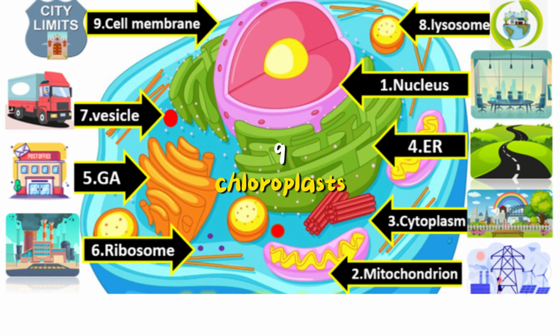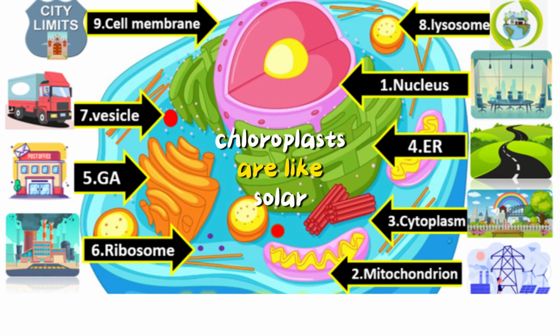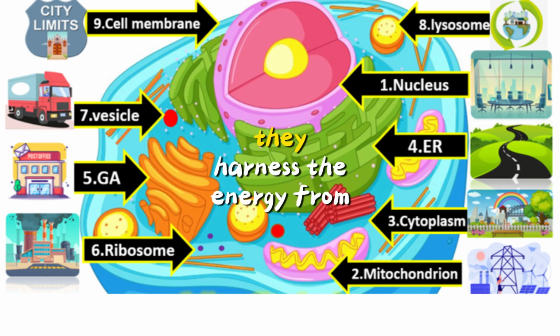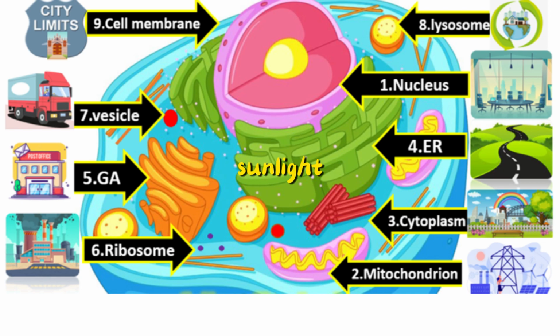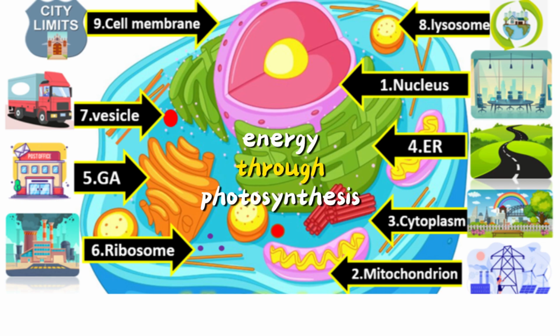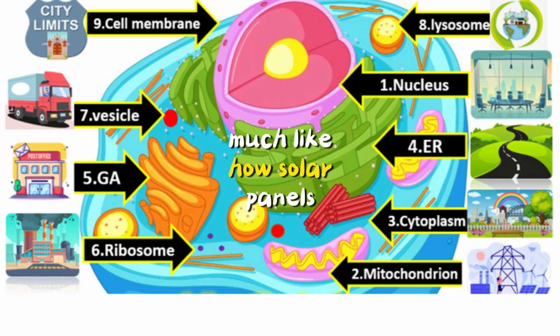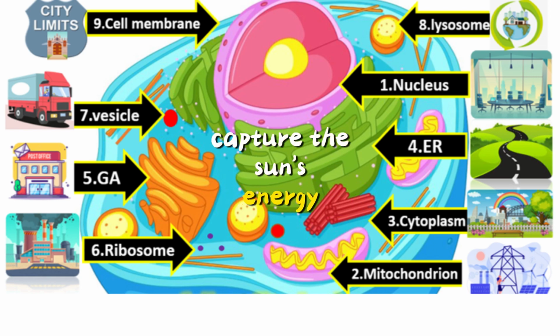9. Chloroplasts, solar panels. In plant cells, chloroplasts are like solar panels. They harness the energy from sunlight, converting it into chemical energy through photosynthesis, much like how solar panels capture the sun's energy for electrical power in a city.